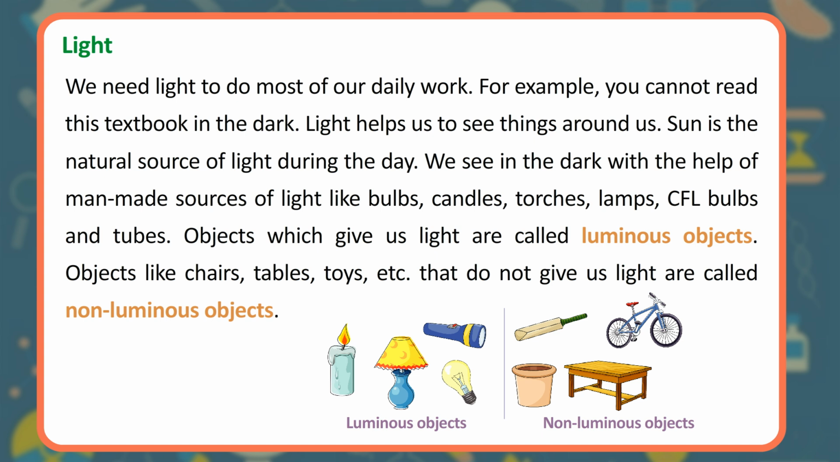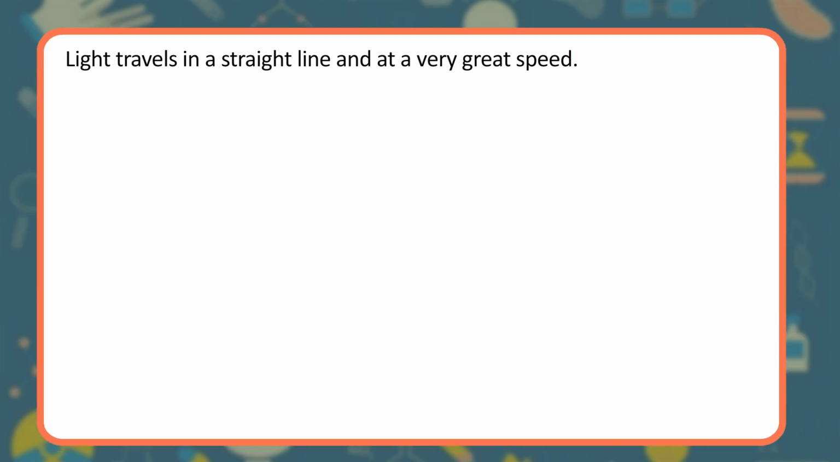Objects like chairs, tables, toys, etc. that do not give us light are called non-luminous objects. Luminous objects. Non-luminous objects. Light travels in a straight line and at a very great speed.